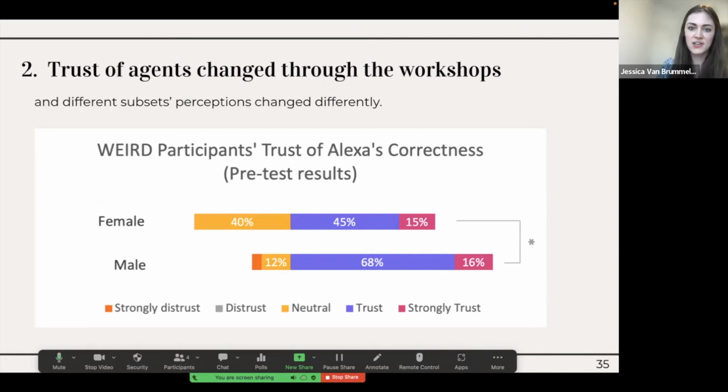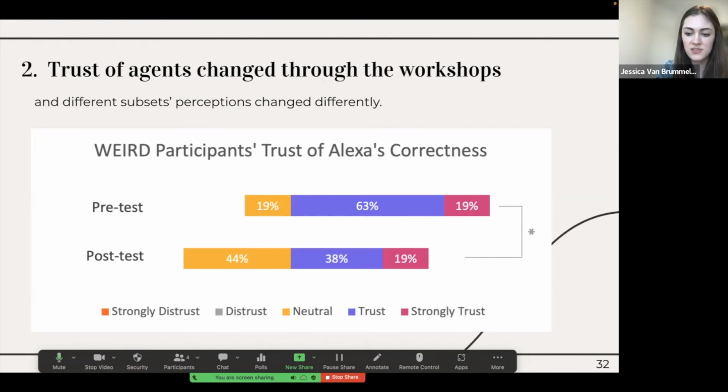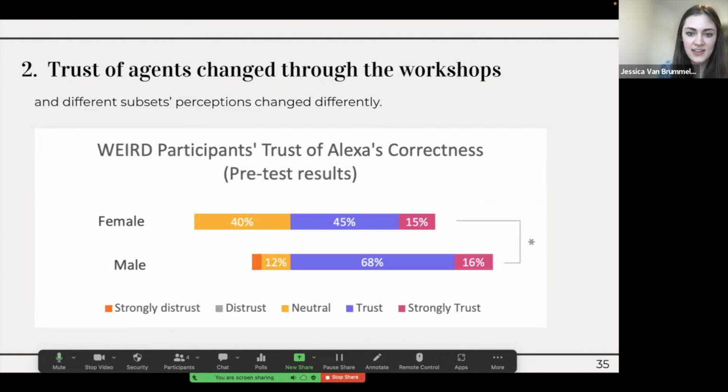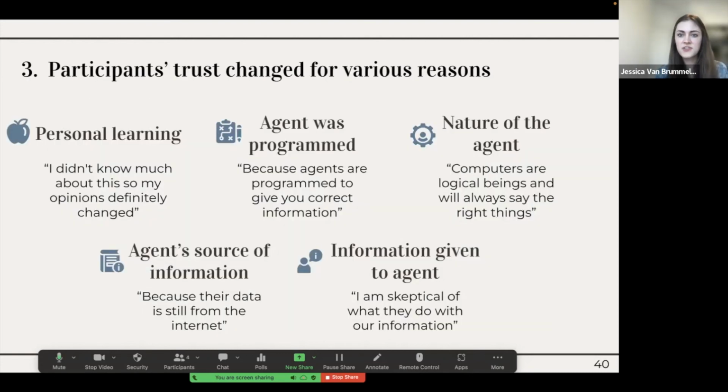Then another interesting result was, again, just with those people from WEIRD countries, we saw a difference between males and females. And this difference wasn't seen in the non-WEIRD category. Females were much more skeptical of agents than males before the programming activity.